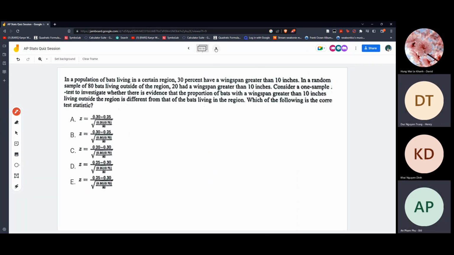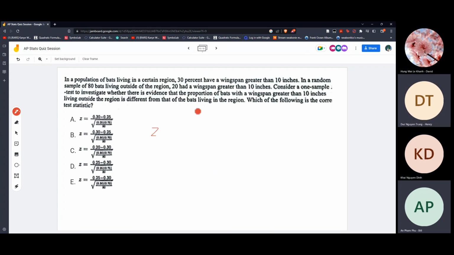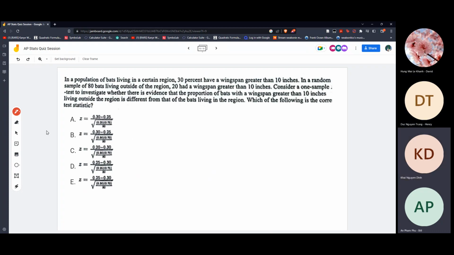I think people who watch Categorical might understand this better. So basically the formula is always the same. It's z equal to the sample proportion p hat minus the population proportion, divided by basically the standard deviation.